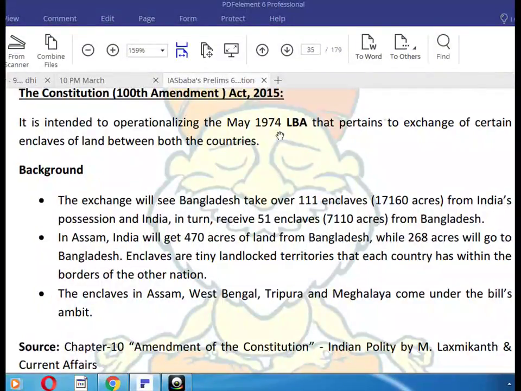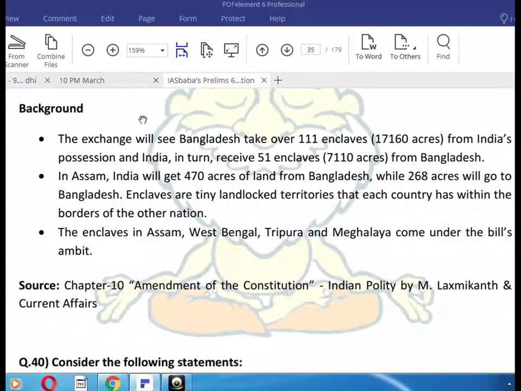The Constitution 100th Amendment Act 2015 is intended to operationalize the May 1974 Land Boundary Agreement that pertains to the exchange of certain enclaves of land in both of the countries. Background: the exchange will see Bangladesh take over 111 enclaves, 17,160 acres, from India's possession, and India will receive 51 enclaves from Bangladesh.